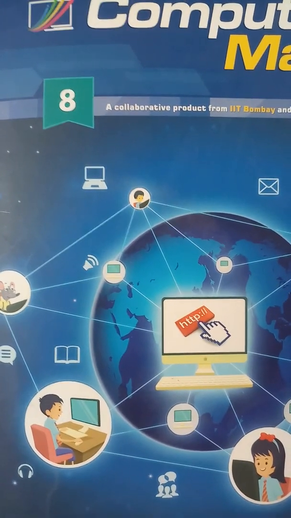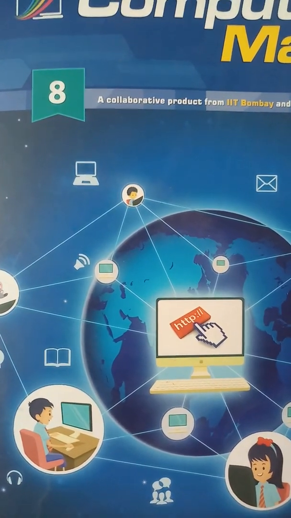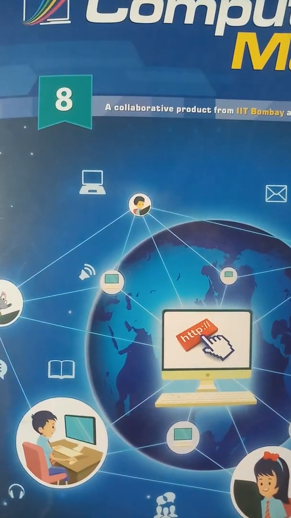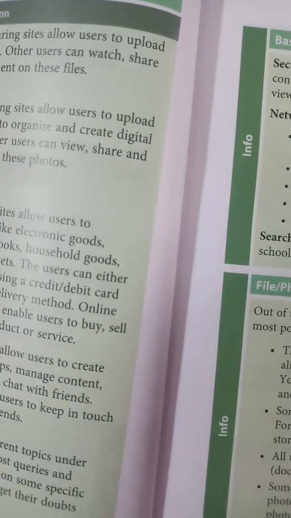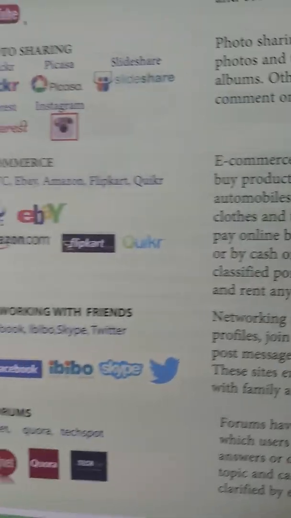Good morning, students. In today's class, we are going to learn about basic features of social networking sites. Take page number 28.